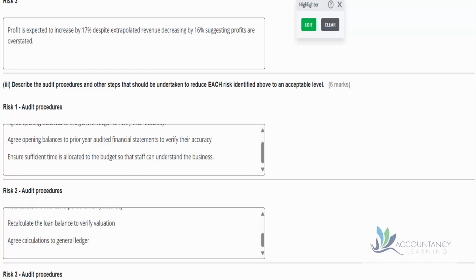So an audit risk could be that profit is expected to increase by 17% despite extrapolated revenue decreasing by 16%. And that suggests that profits are overstated. Again, let's just emphasize that given that we had to do quite a few calculations to do that, that's possibly not an area that you should be focusing on in your attempt.